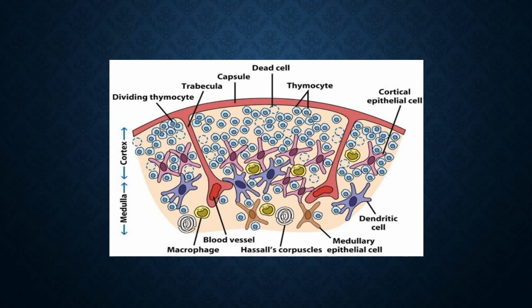The function of the thymus gland is to train special white blood cells called T lymphocytes or T cells. The thymus produces and releases several hormones including thymopoietin, thymosin, thymulin, and the thymic humoral factor.